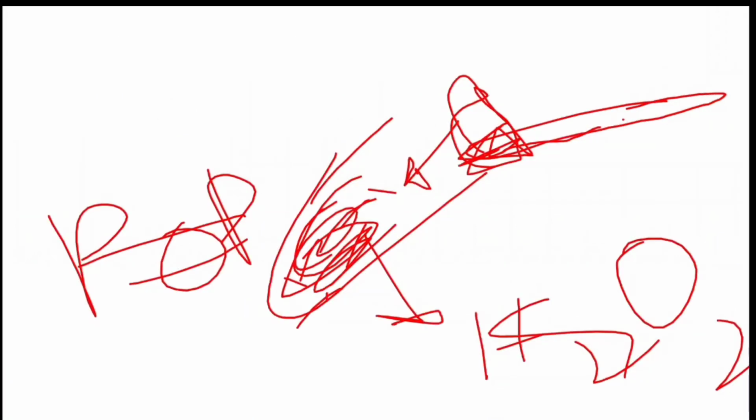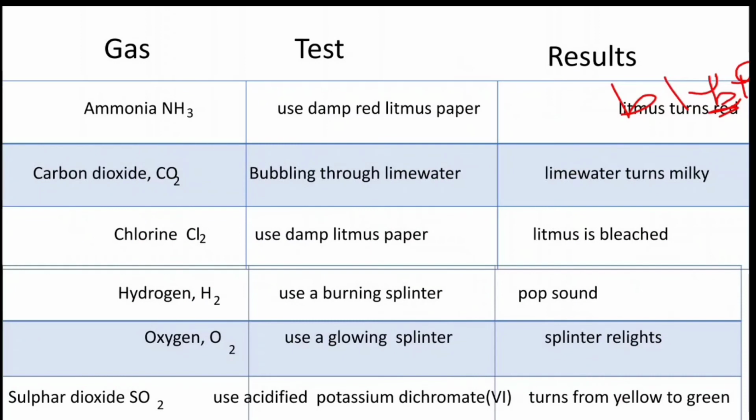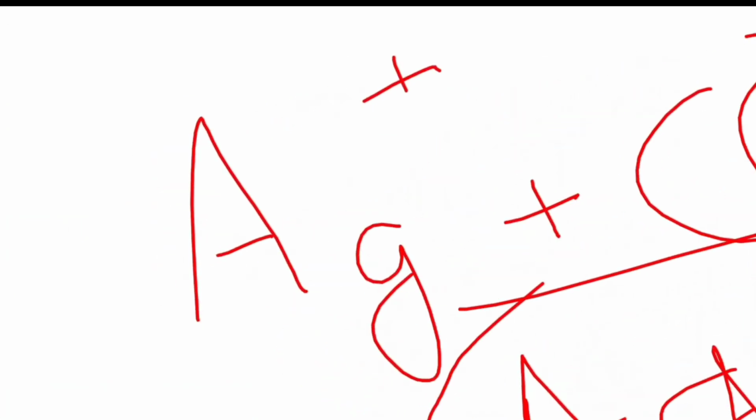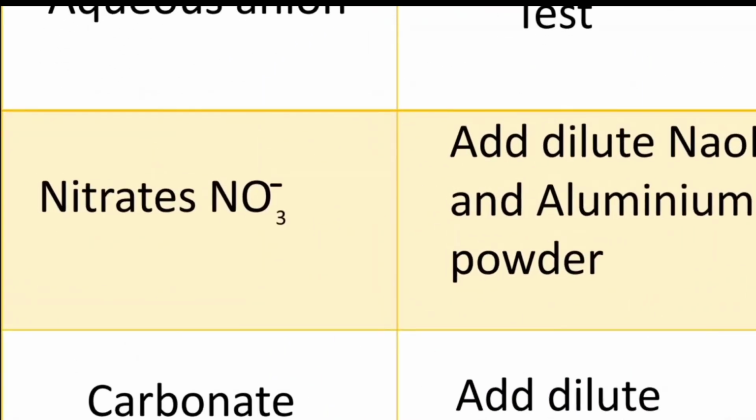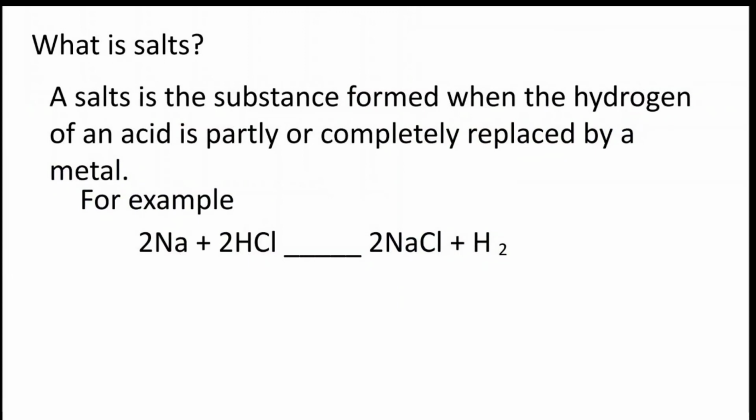So this was the end of our class. We can have a short summary of what we have discussed today. First of all, we discussed what a salt is. A salt is a substance formed when the hydrogen of an acid is partially or completely replaced by a metal.